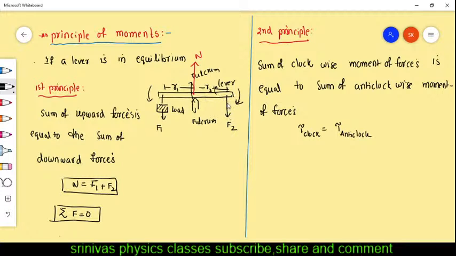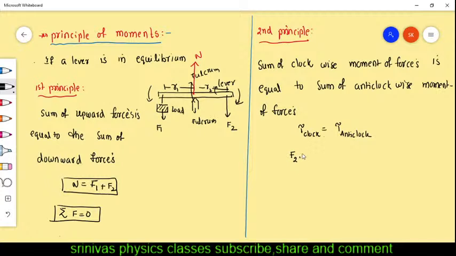That means this F2 torque is required. Torque means force into perpendicular distance from the fixed point. The fixed point is the fulcrum, right? This lever is fixed over the fulcrum, so it will rotate about the fulcrum. Then the clockwise torque is force into perpendicular distance of the force.